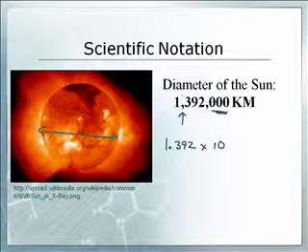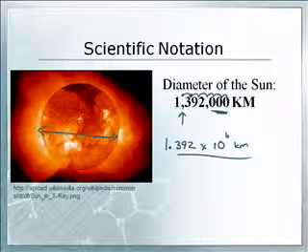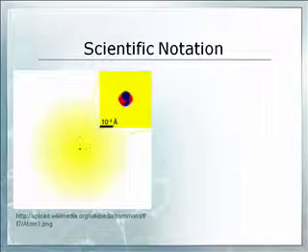Now, to figure out the power, you go from where the decimal would have been, to the end. 1, 2, 3, 4, 5, 6. We moved it 6 places, so that's 10 to the 6th power. That's pretty easy. I bet most of you have seen this before, so it's kind of a review, and if you haven't, now you get to learn it.